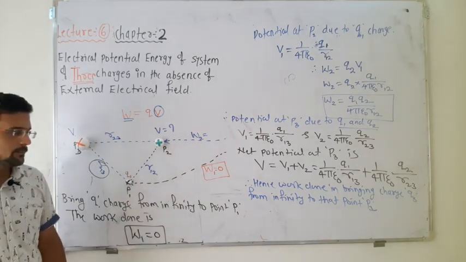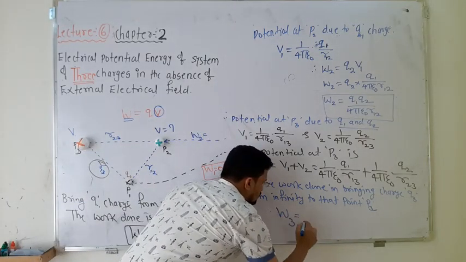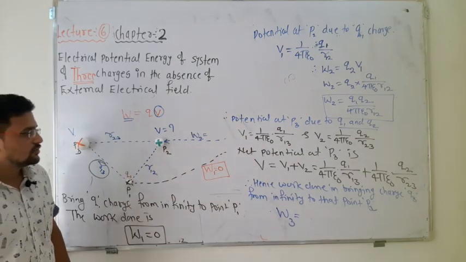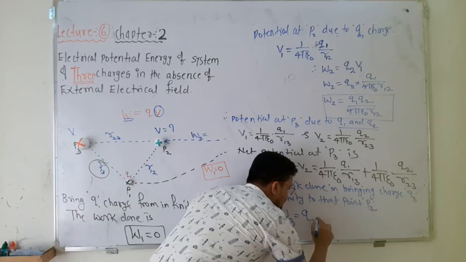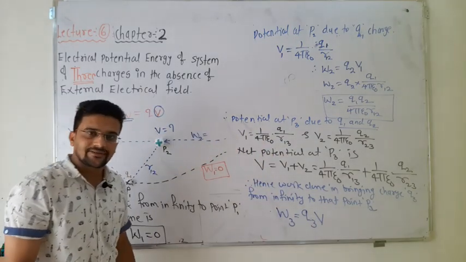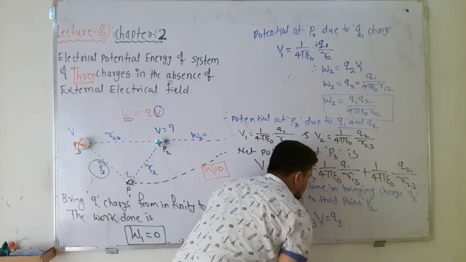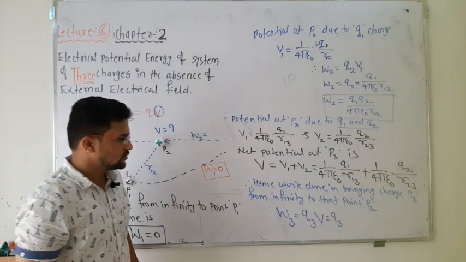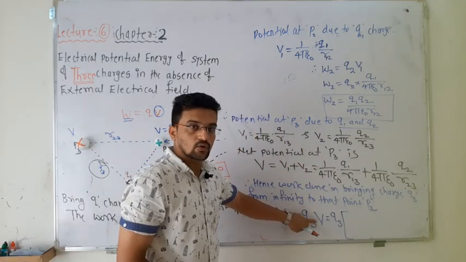So we know work done, that is the third work done, is equal to the third charge multiplied by the total potential at that point. So I will place it over here: Q3 multiplied by V, the total potential.